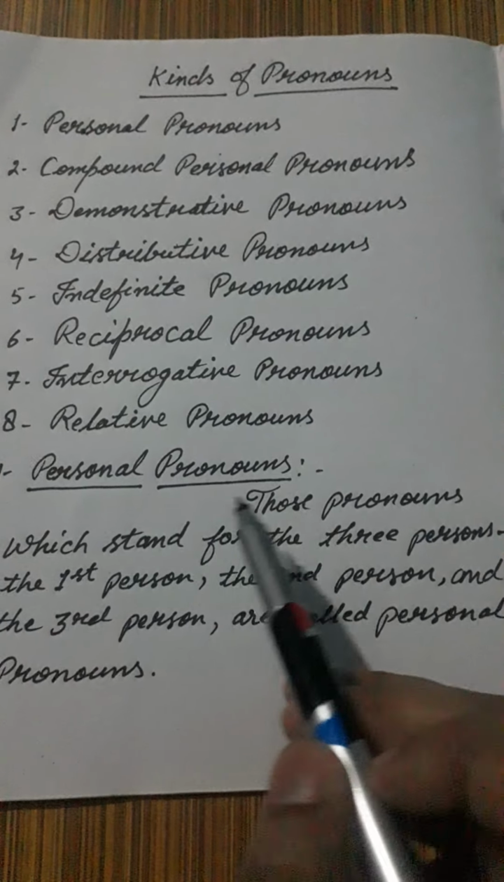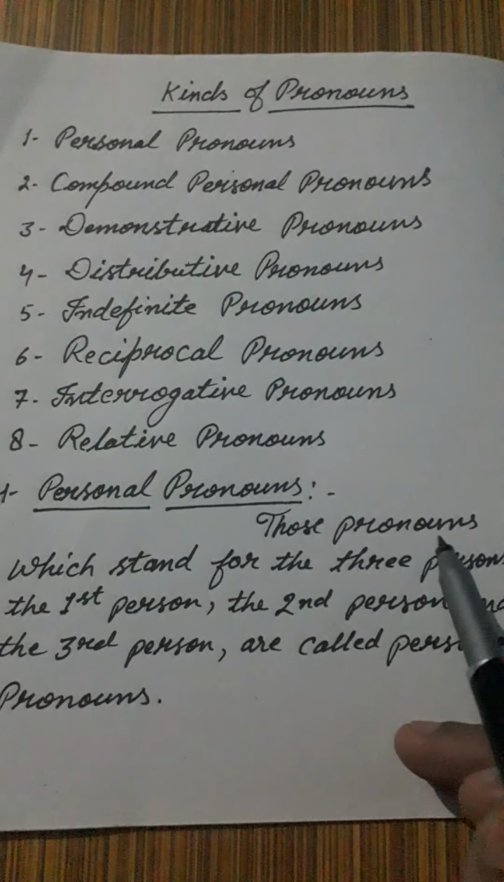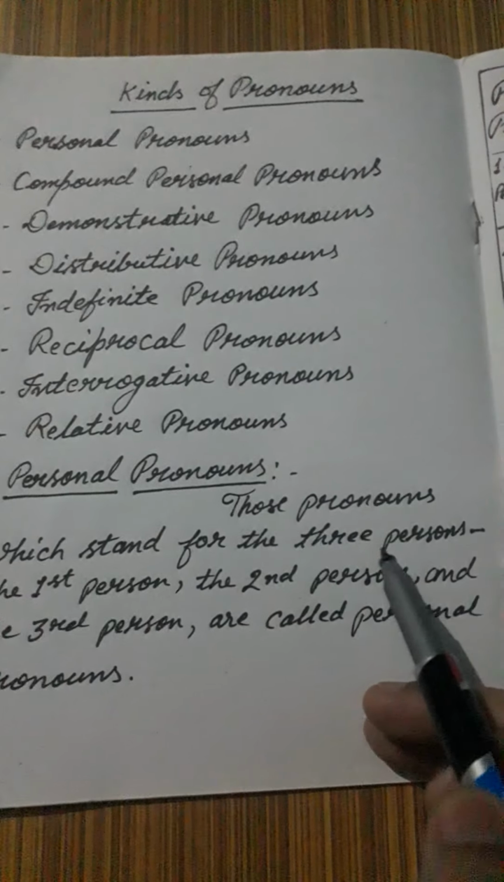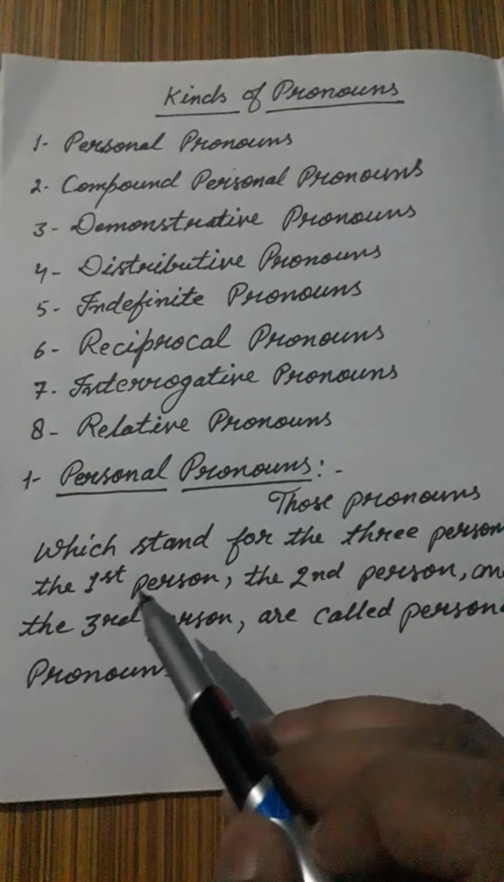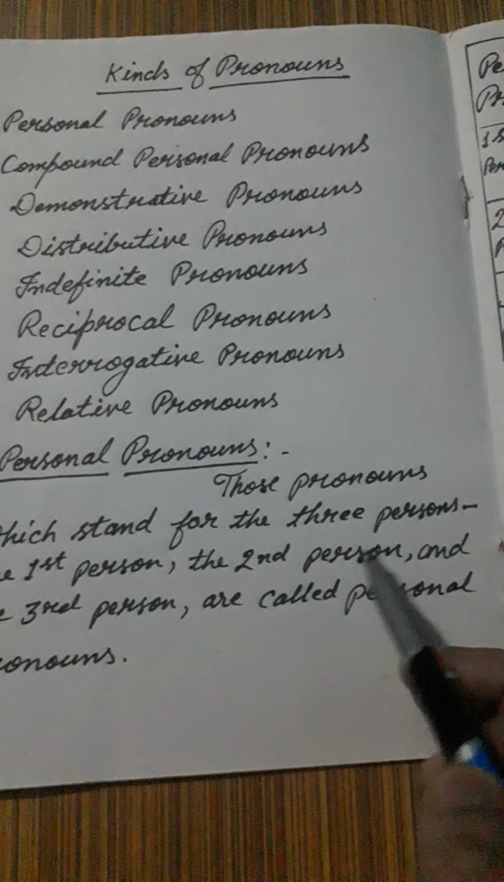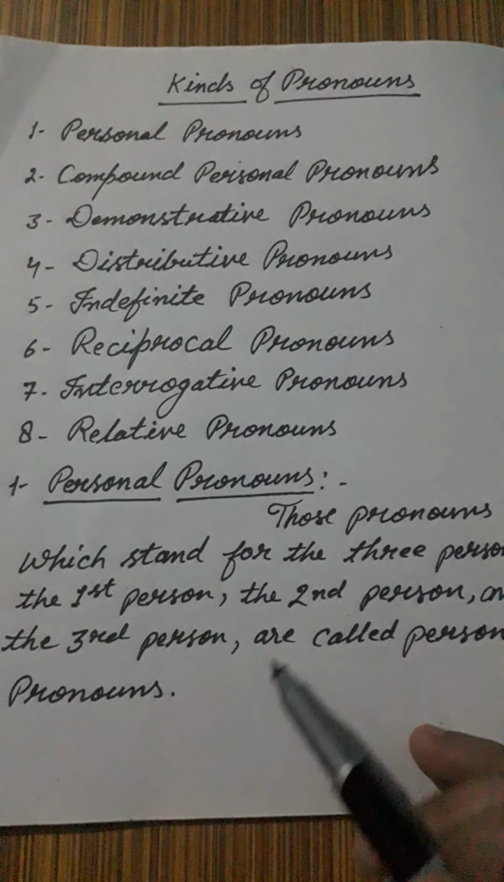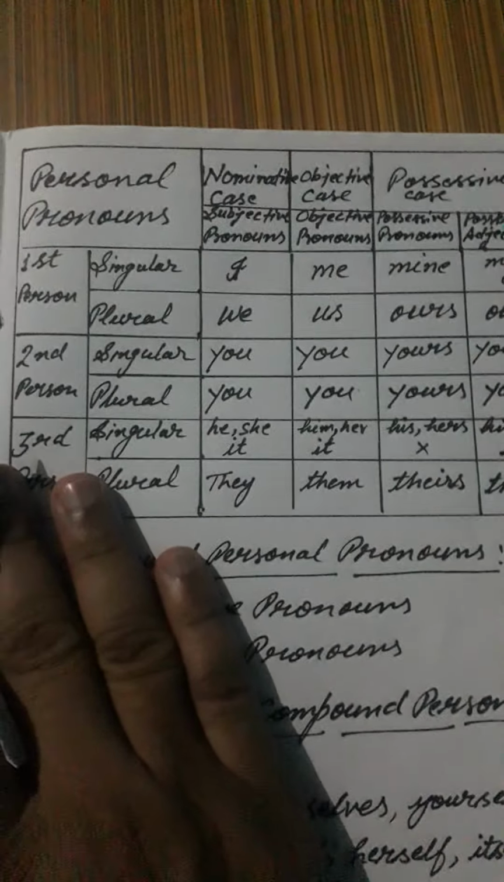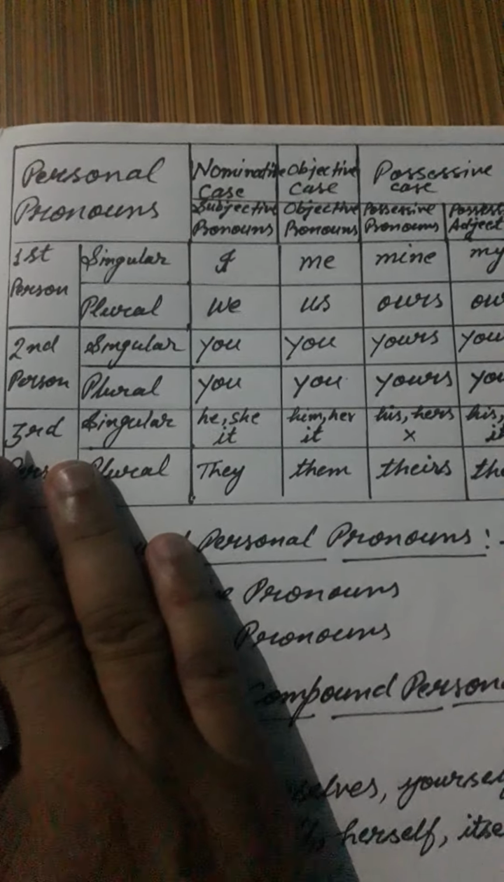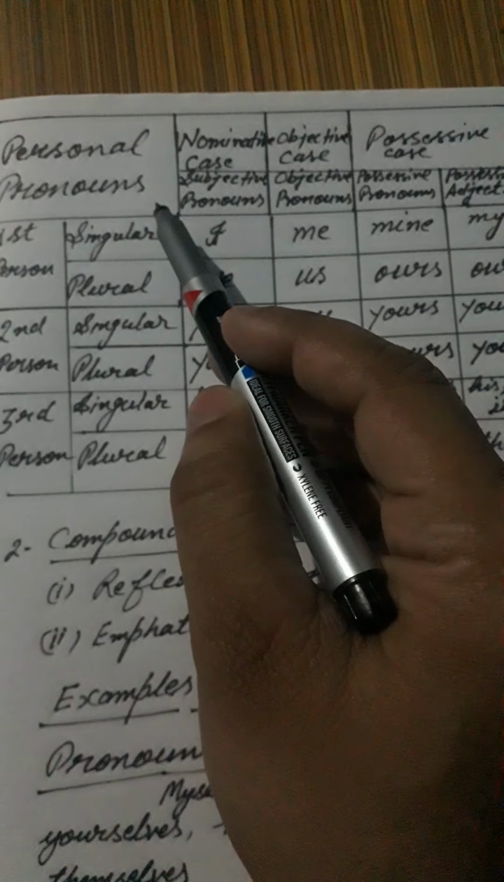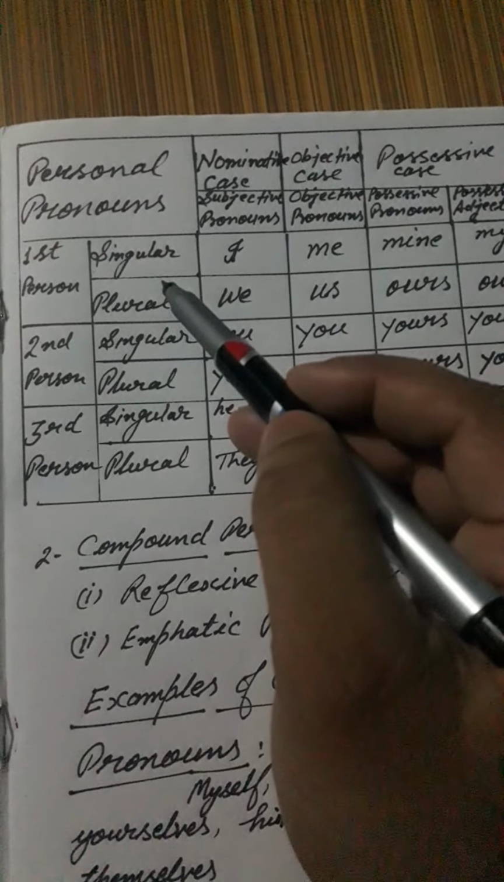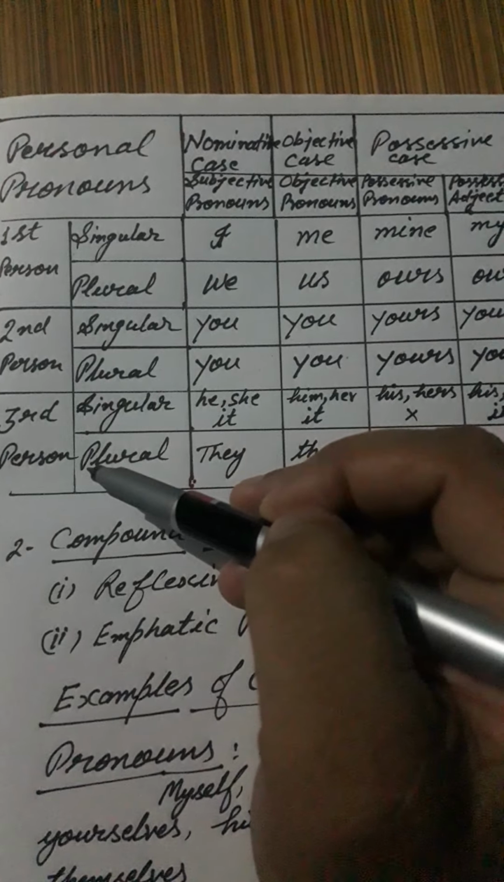Today we will discuss personal pronouns. The pronouns which stand for three persons, the first person, the second person, and the third person, are called personal pronouns. Here I have made a chart that will help to understand personal pronouns easily. Personal pronouns: first person, second person, third person.